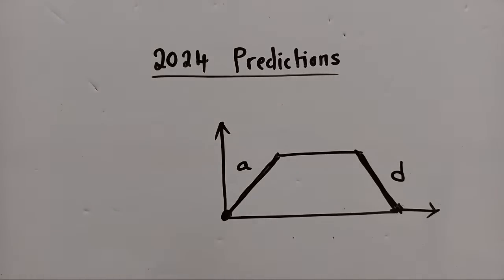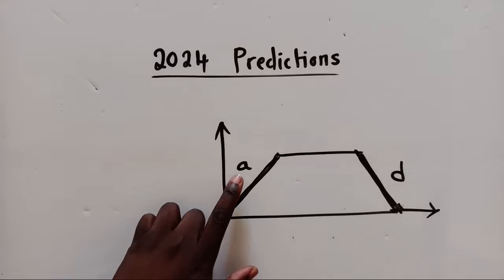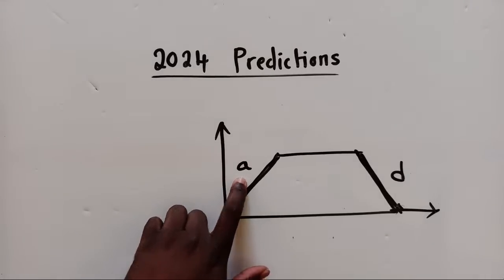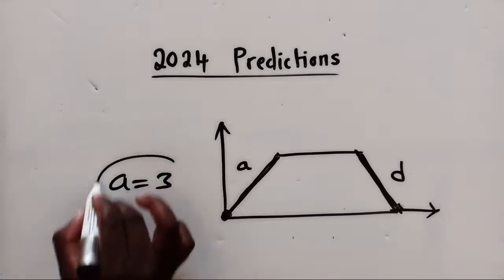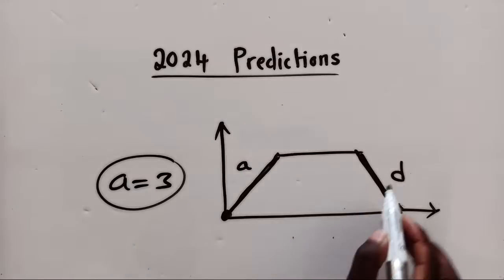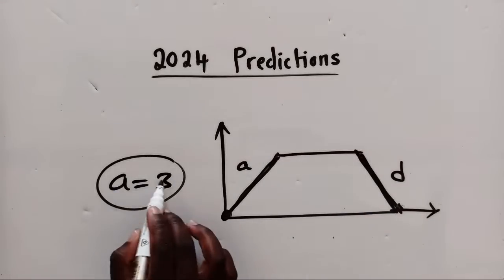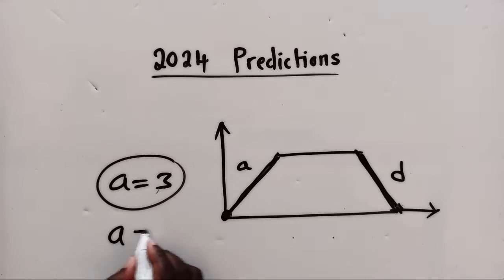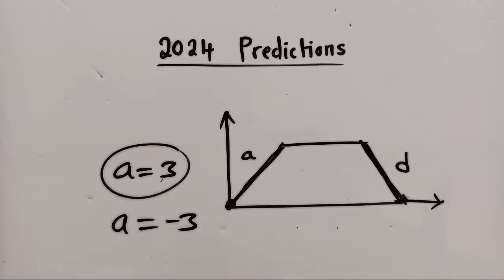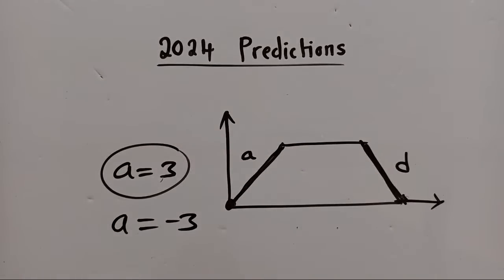If I have my acceleration here, maybe my acceleration is 3. If I want to show deceleration of this, the deceleration will be the opposite. It will be acceleration equal to -3. I don't know if it makes sense to you. So the opposite of acceleration is deceleration.